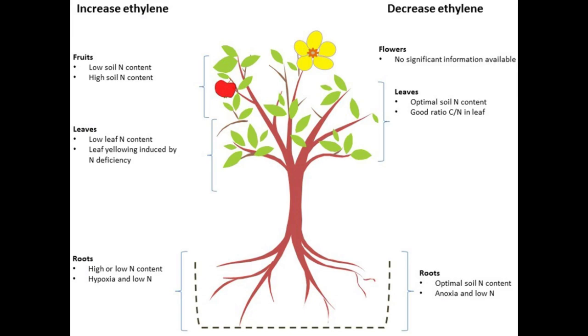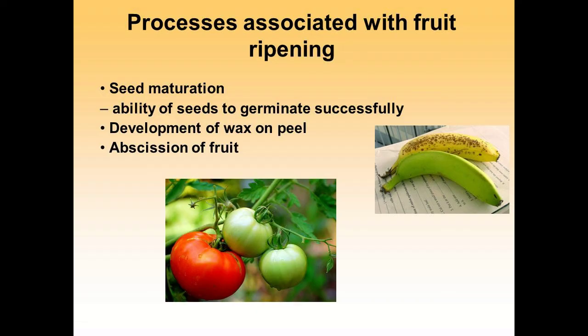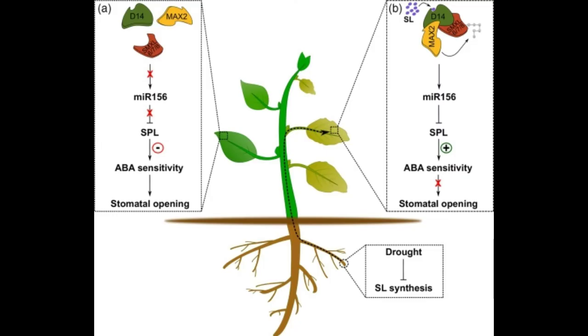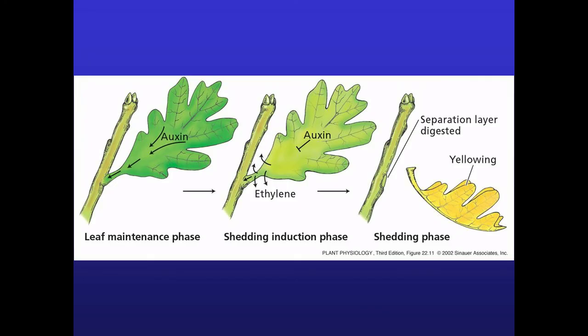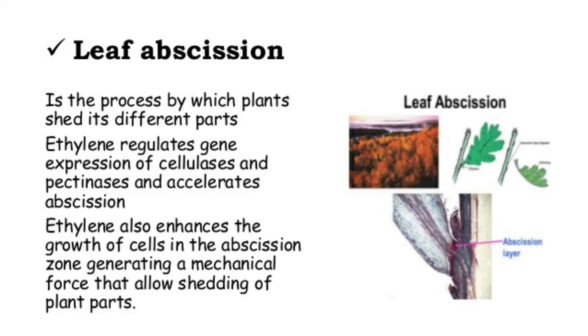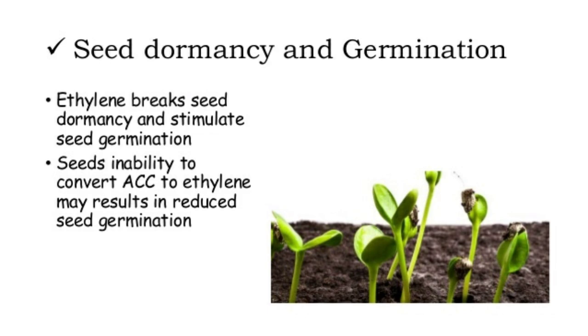Physiological effects of ethylene. Ethylene promotes the ripening of fruits. Example: tomato, apple, mango, banana, etc. Ethylene inhibits the elongation of stem and root in dicots. Ethylene hastens the senescence of leaves and flowers. Ethylene stimulates formation of abscission zone in leaves, flowers and fruits. This leads to premature shedding. Number 5, ethylene breaks the dormancy of buds, seeds and storage organs.